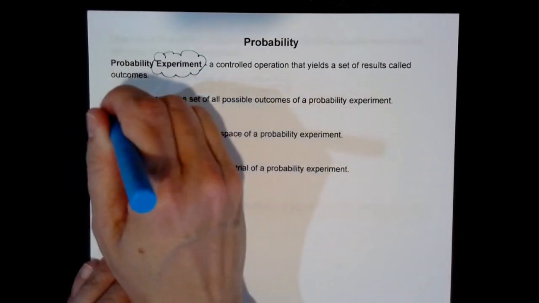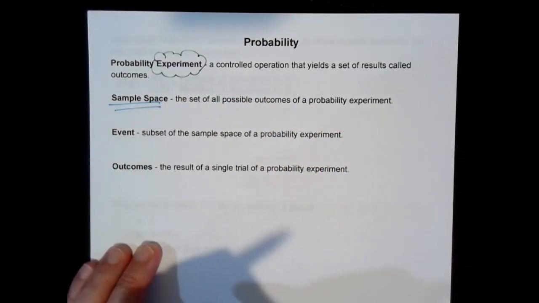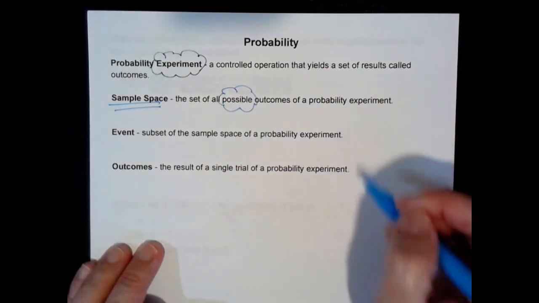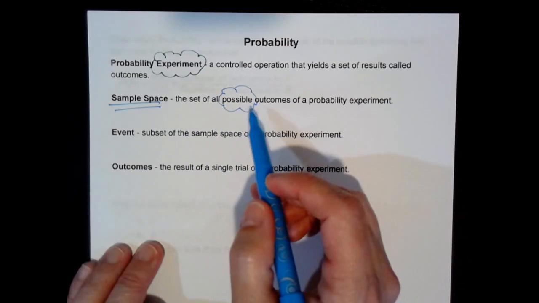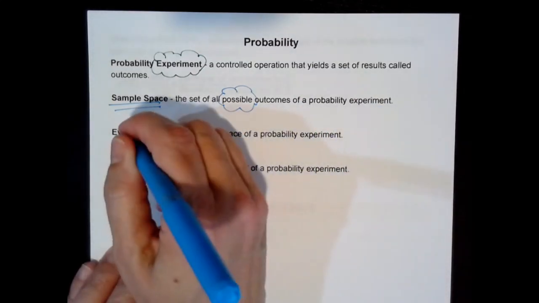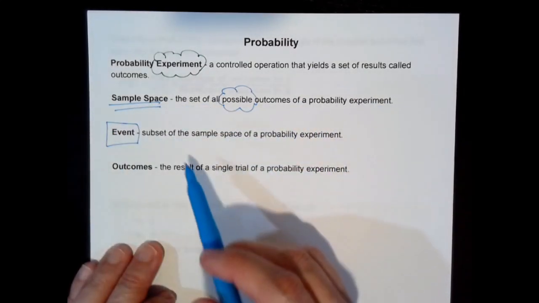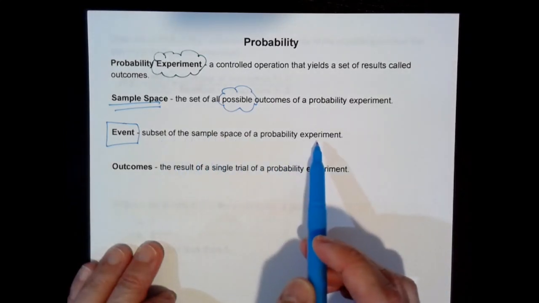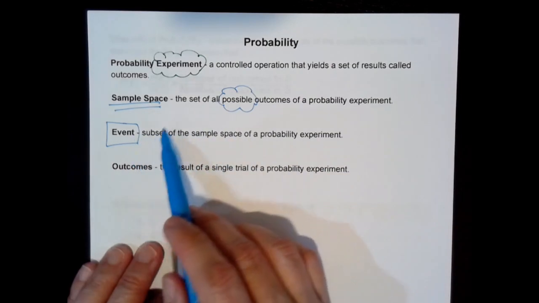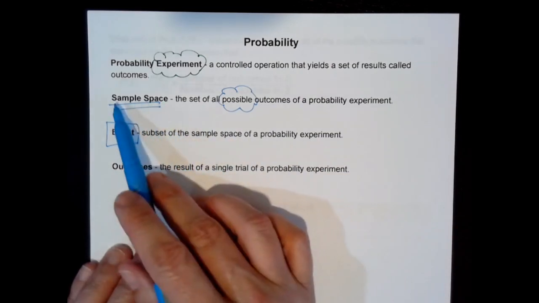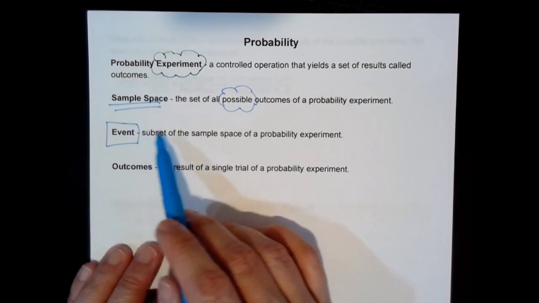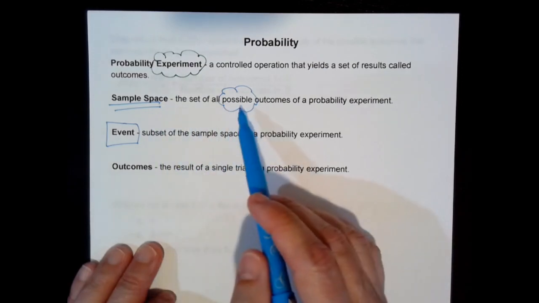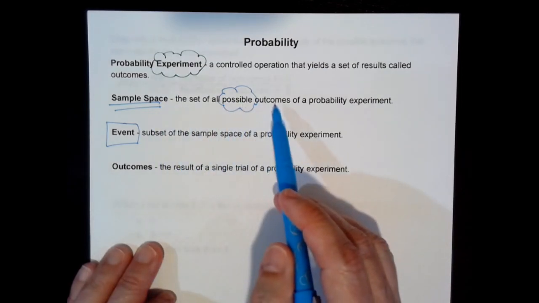Sample space. You're going to see this a lot. Sample space is the set of all possible outcomes from an experiment. Okay? All possible outcomes. Now, how is that different from an event? An event is a subset of the sample space of a probability experiment. So an event comes from your sample space. It's a subset of the sample space. And the sample space is the possible outcomes.